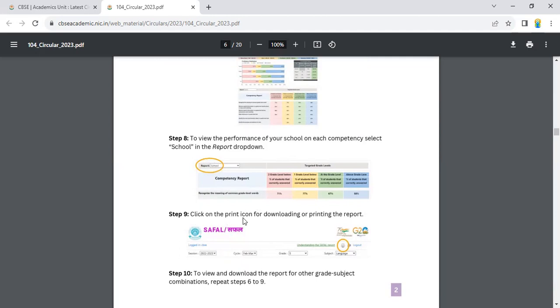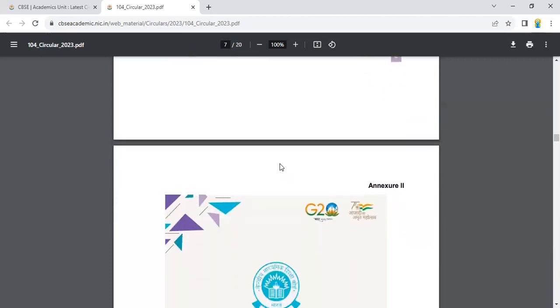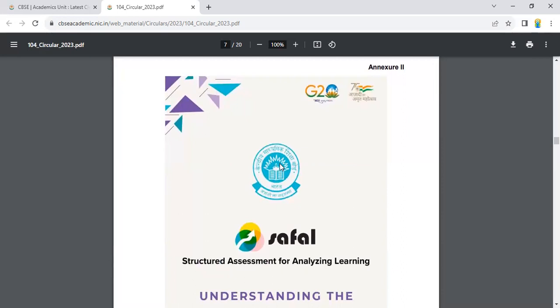Step number 9, click on the SAFAL print icon for downloading or printing the report. And then you are going to get the report. See here, the download option is there. To view or download the report for another grade, subject, combination, repeat steps 6 to 9. And for other classes, you are going to follow the same steps.